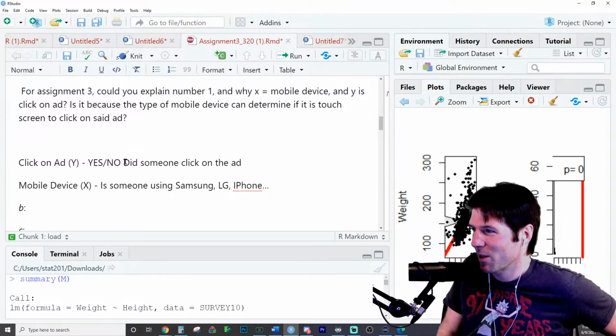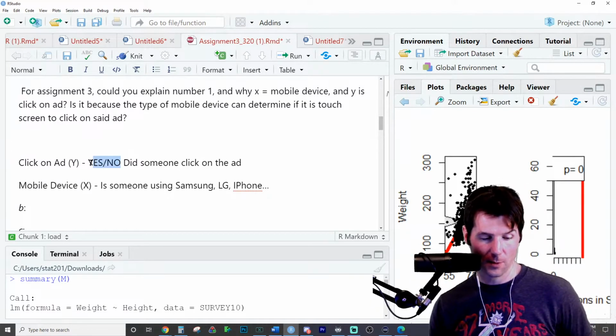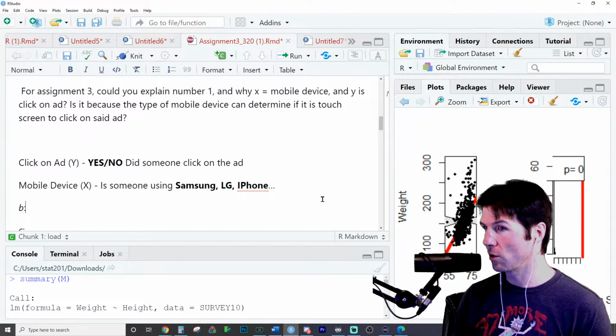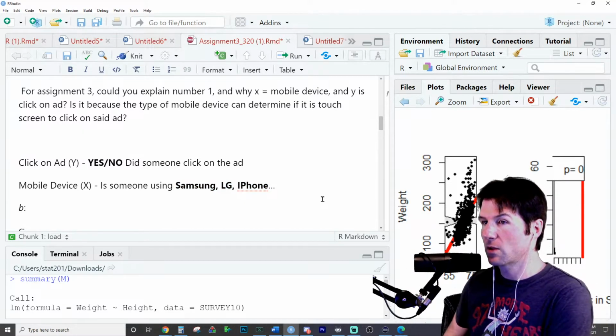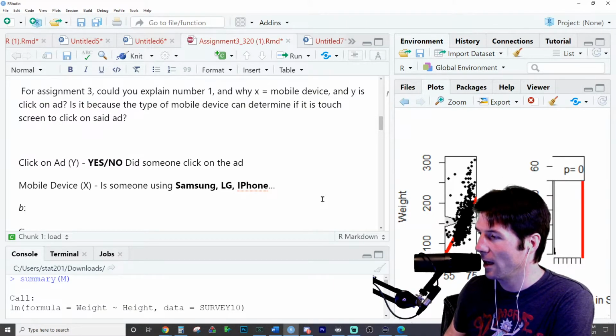But does that make more sense right there, Trace? The click on ad would be a yes, no, whether or not someone clicked on the ad. And then this would be devices right here: does somebody's device that they're using explain whether or not they clicked on the ad? So that would be that one right there. So hopefully that makes sense. And then I think William had one on 5B.